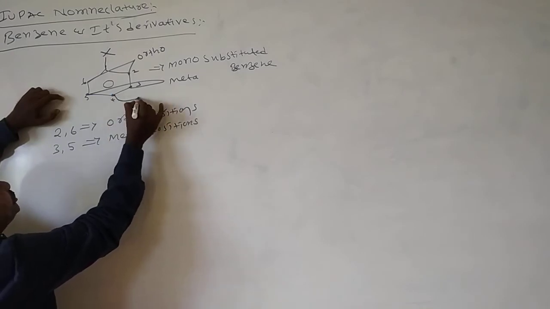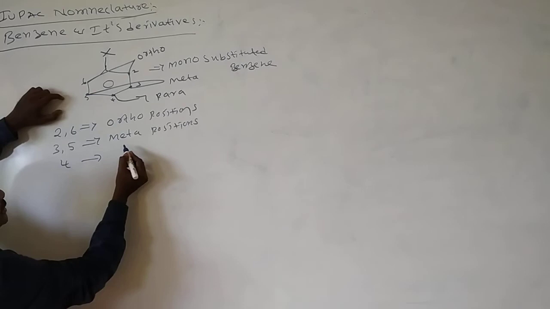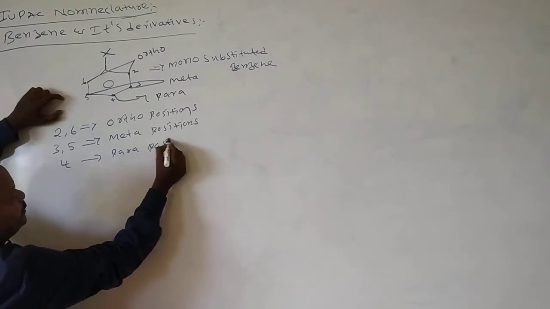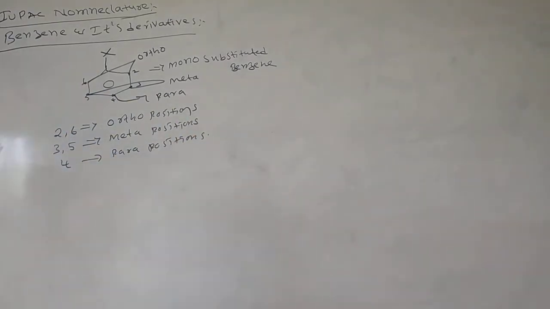And the 4th position we call the para position. In normal benzene, all positions are equal.